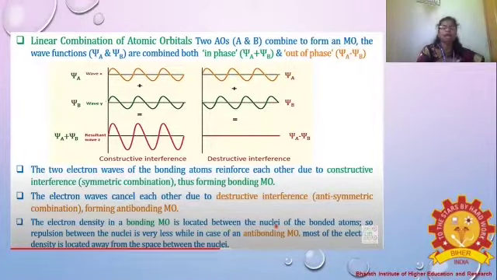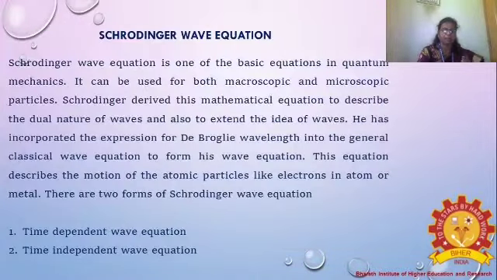So we have to consider this as the bond order. From that we see that the electron density in a bonding molecular orbital is located between the nuclei of the bonded atoms, so the repulsion between the nuclei is very small. While in the antibonding molecular orbital, most of the electron density is located away from the space between the nuclei, that is out of that space. So that is in phase and out of phase, xi A plus xi B and xi A minus xi B.